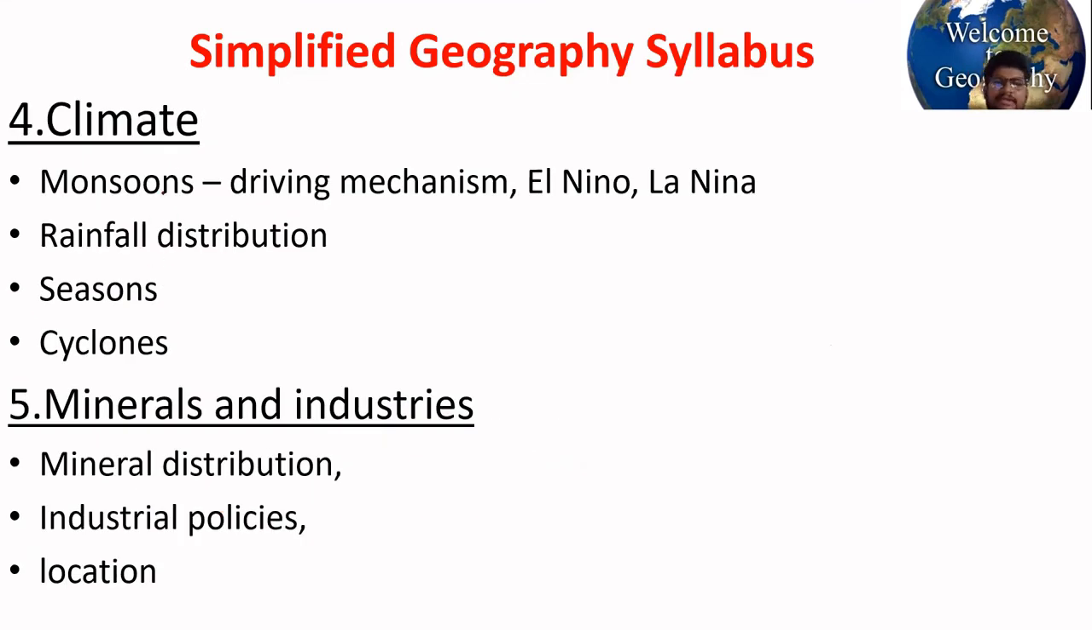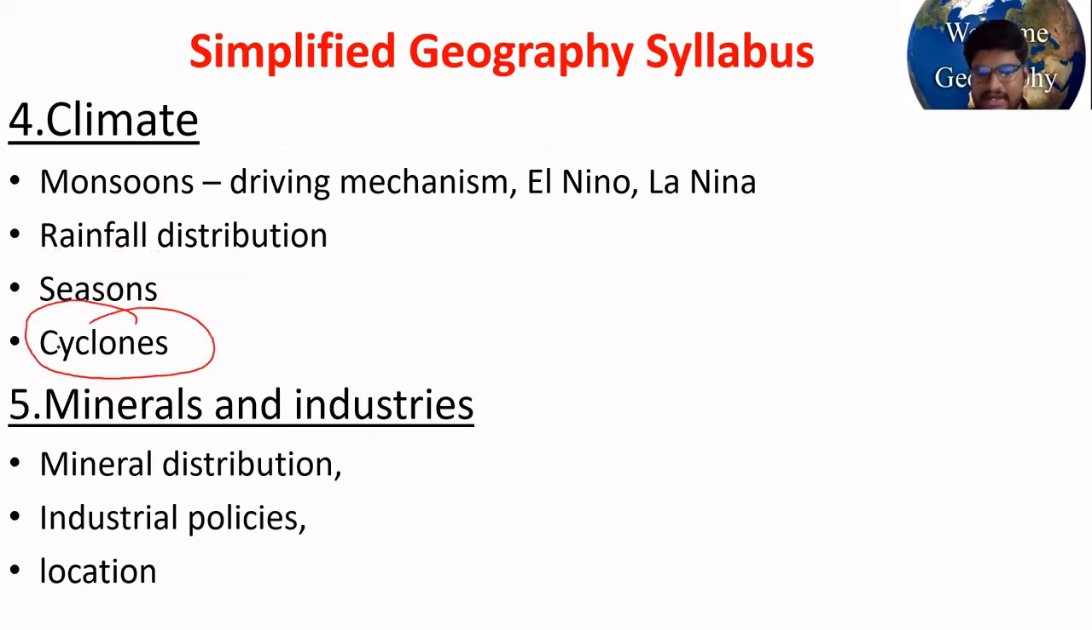Then climate. What type of climate does India experience? Why is India's climate called a tropical monsoon climate? What are monsoons? What is the mechanism of monsoons? How do El Nino and La Nina have an impact on the Indian monsoons? Impact of monsoons on Indian agriculture. Rainfall distribution in India. Which areas receive heavy rainfall? Which areas are arid or semi-arid regions? Seasons in India: summer, winter, monsoon period. What will be the temperatures? How will the weather conditions be?